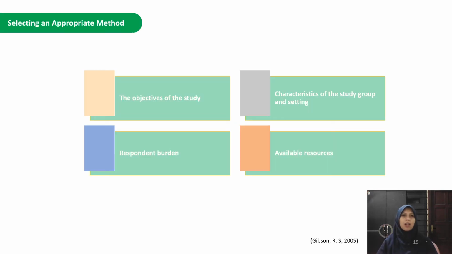Okay, next we will learn about how to select an appropriate method. There are some factors that have to be considered before we select an appropriate method: the objective of the study, the characteristic of the study group and setting, the respondent burden, and also available resources. The objective of the study. It depends on what objective we have.